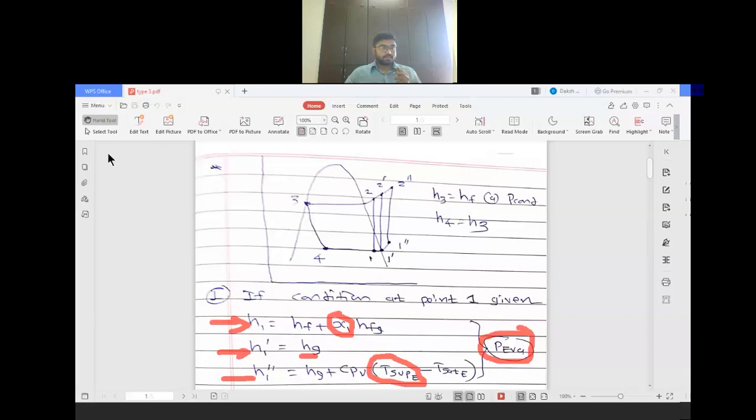So once we got enthalpy at each and every point, now how to find out this enthalpy? It may be H2 dash or H2 double dash. How to find out that? For that, first of all you have to find out the entropy at the particular point. You have to find out S1, S1 dash, or S1 double dash.